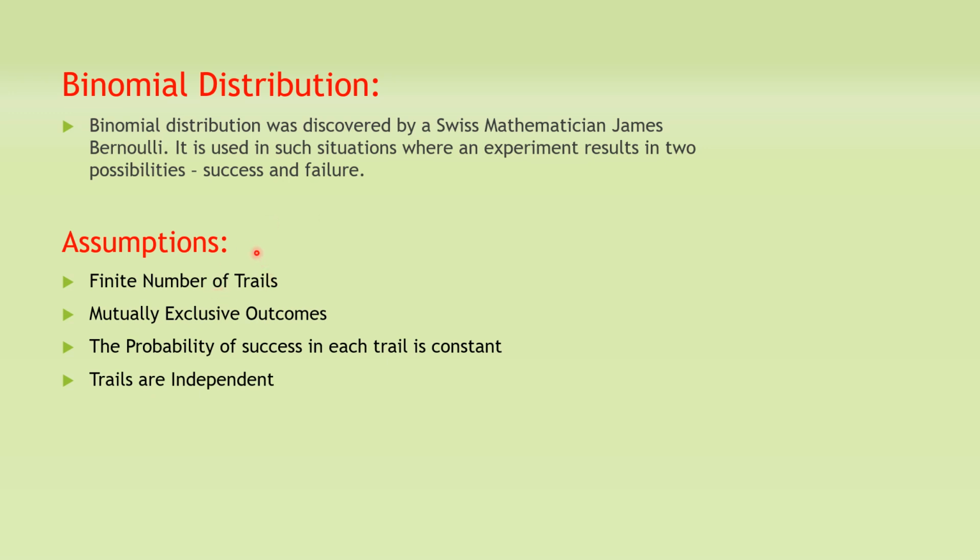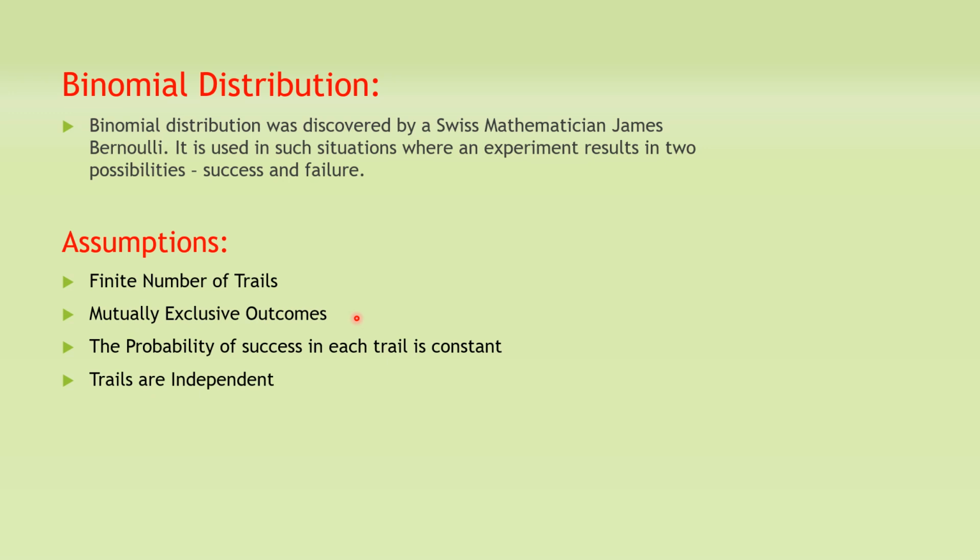Now moving to its assumptions. Before using binomial distribution, we must know the basic assumptions that are used while applying it. First, finite number of trials. Under binomial distribution, we have to assume that the number of trials or the number of experiments will be limited or finite. And the second assumption is mutually exclusive outcomes.